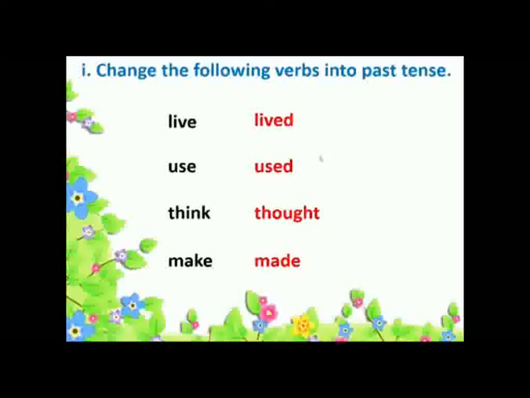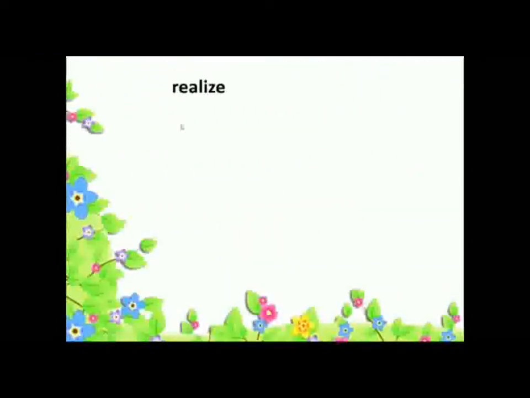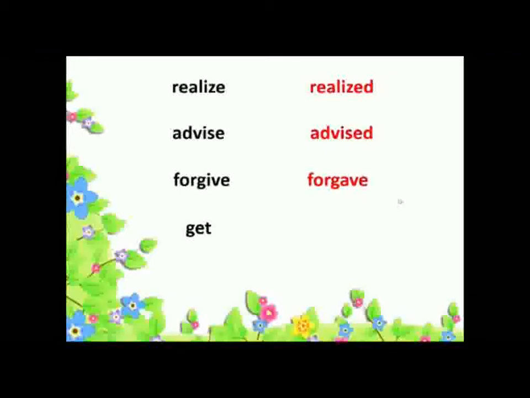Ed means regular verbs, and thought and made have different spellings, not following this rule, and these are irregular verbs. Next, realize, advise, forgive, get. And the past form: realized, advised, forgave, and got. Again, have a look here. Ed, regular verbs, and forgave and got, they are irregular verbs.